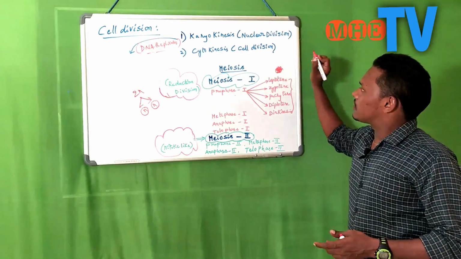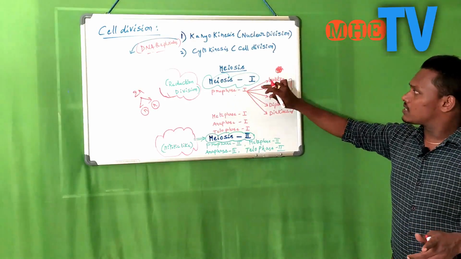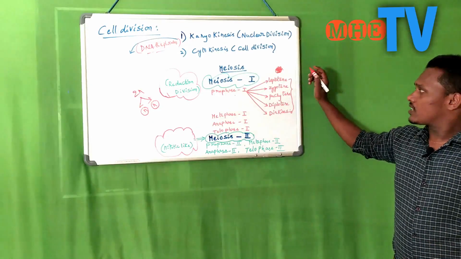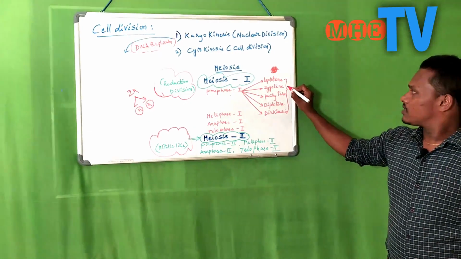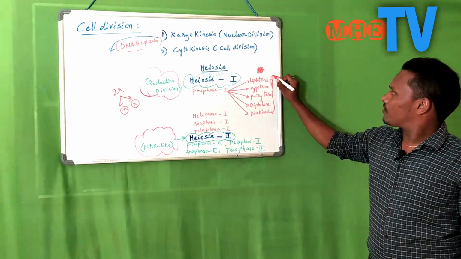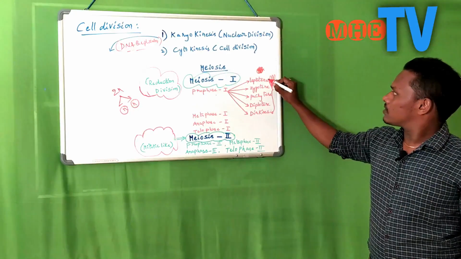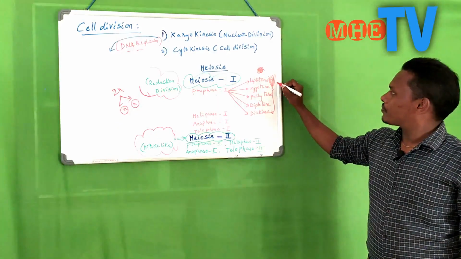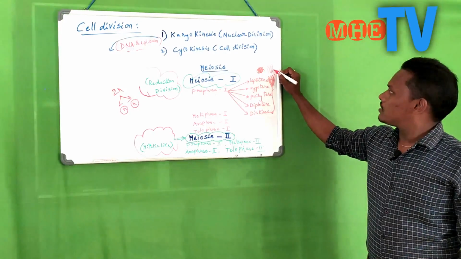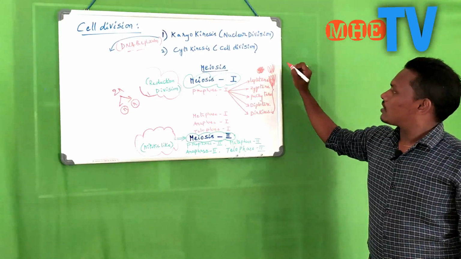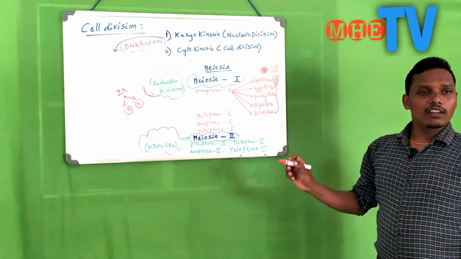Condensed chromosomes are the characteristic feature of prophase 1, the leptotene stage. The next is the zygotene stage, also called the flower bouquet stage. The chromosomes are arranged like a flower bouquet. This is the zygotene phase.